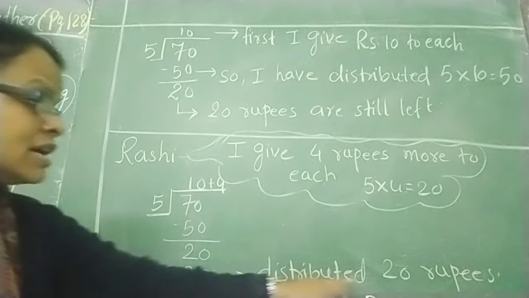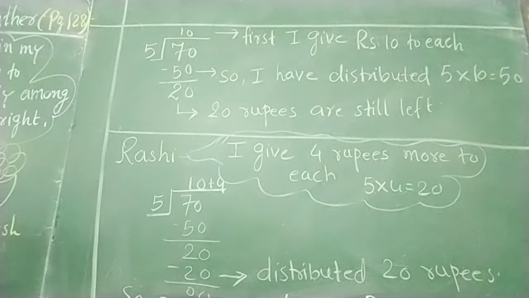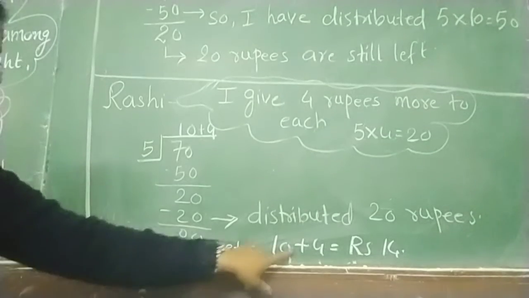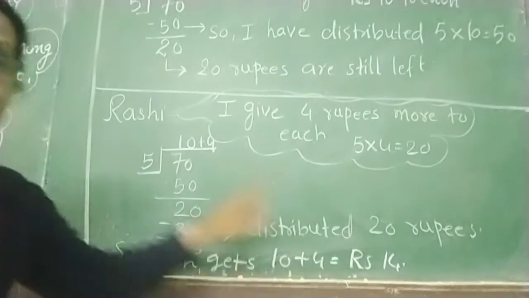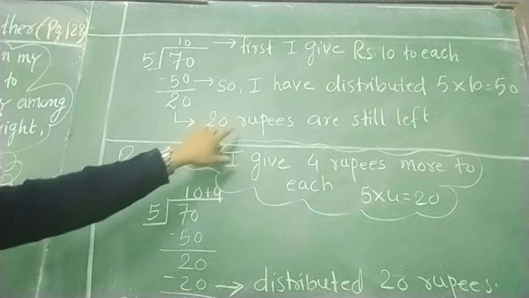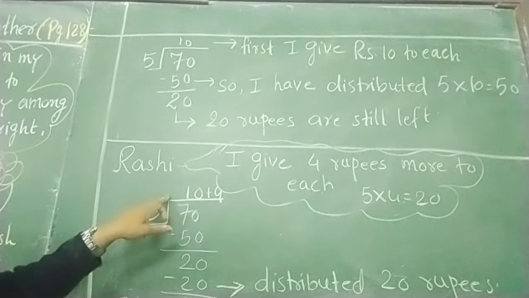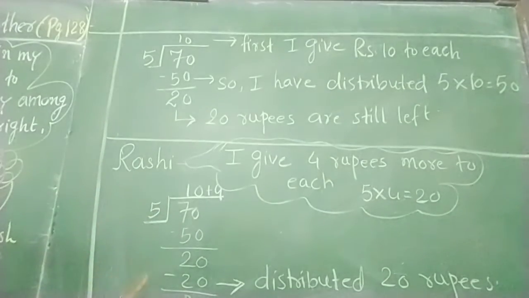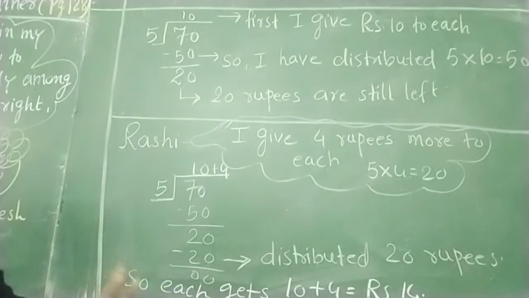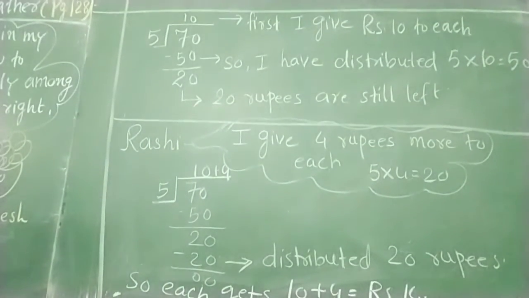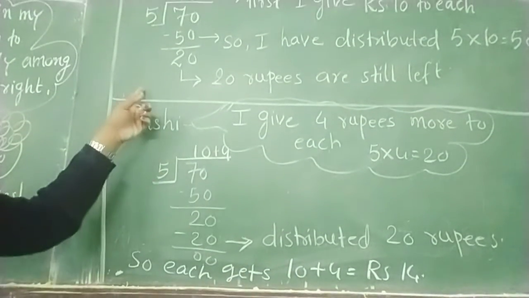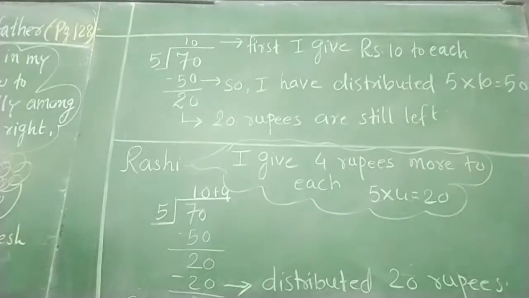What does she say? Distributed 20 rupees. How much is left? What is left with her? Nothing left to her. So each child will get 10 plus 4 that is 14 rupees. Seema said that I will give 10 rupees to each, but she still has 20 rupees left. Then Rahi said, with that 20 rupees what will I do? I will give 4 rupees to the 5 children. So that 20 rupees also gets distributed. Okay, and now each child will get rupees 14. This is Seema's idea. This is Rahi's idea.